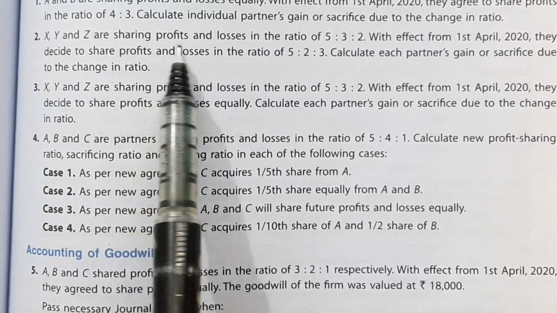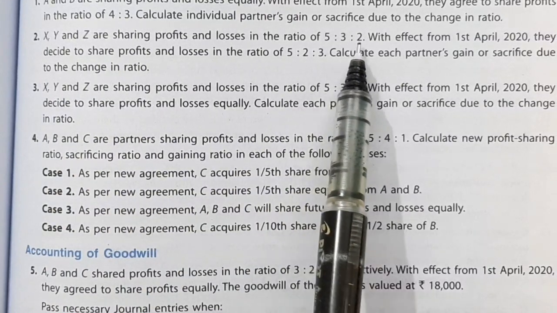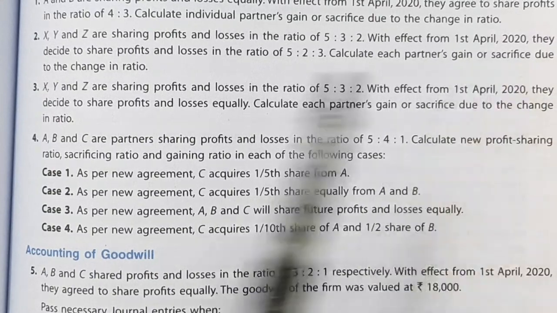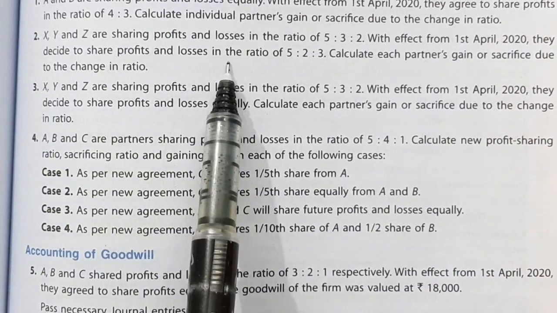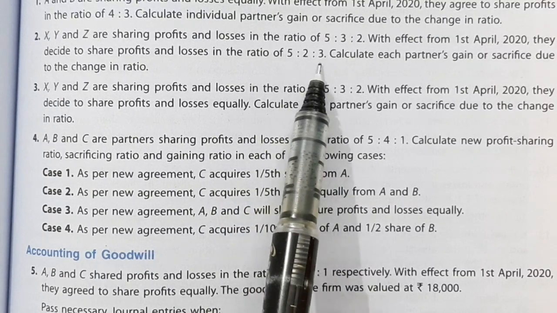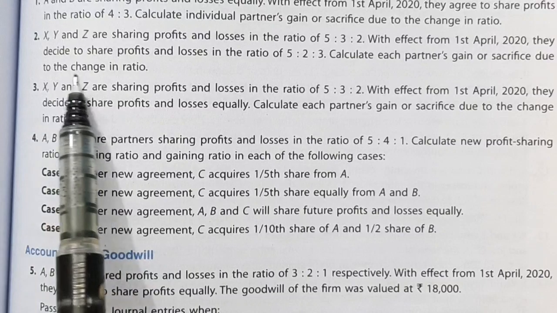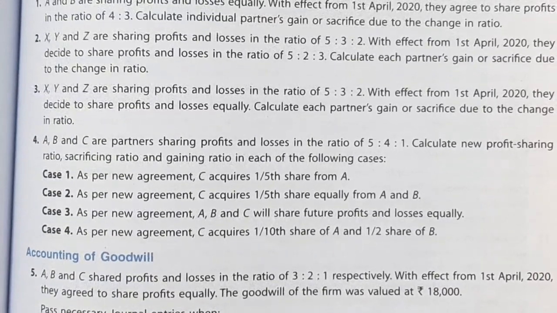X, Y and Z are sharing profits and losses in the ratio 5:3:2. With effect from 1st April 2020, they decide to share profits and losses in the ratio of 5:2:3. Calculate each partner's gain or sacrifice due to change in the ratio.